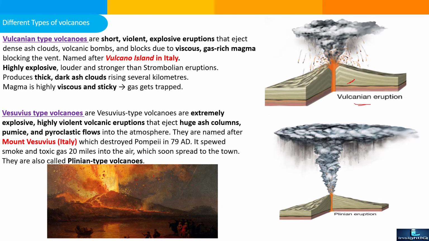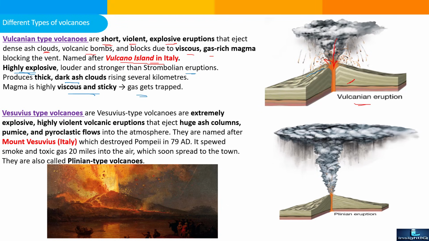In central type, next is the Vulcanian type of eruption. In this image, the eruption looks too explosive, going very high. Vulcanian type volcanoes have short, violent, explosive eruptions that eject dense ash clouds, volcanic bombs and blocks due to viscous, gas-rich magma blocking the vent. It is named after Vulcano island, Italy. It is highly explosive, louder and stronger than a Stromboli eruption, producing thick, dark ash clouds rising several kilometers. Magma is highly viscous and sticky, so it will not travel too much and gas will be trapped inside.